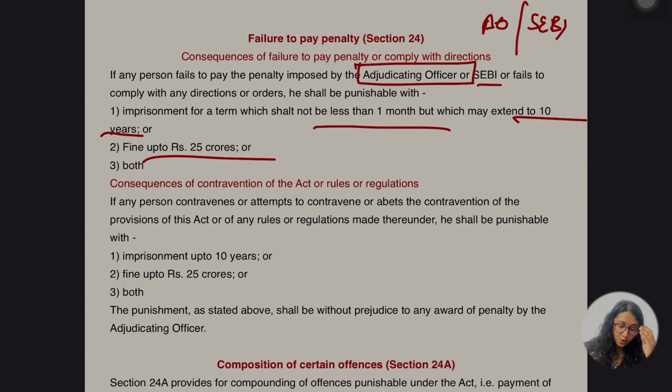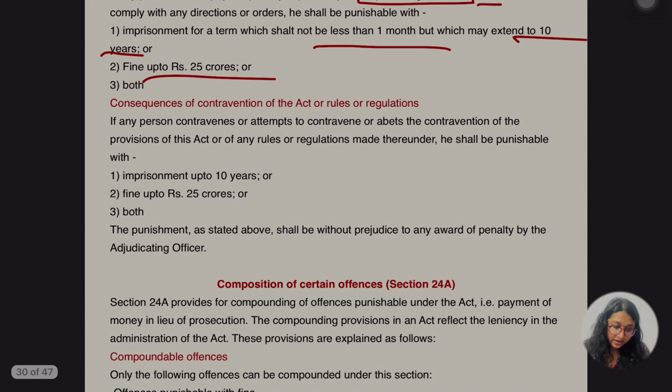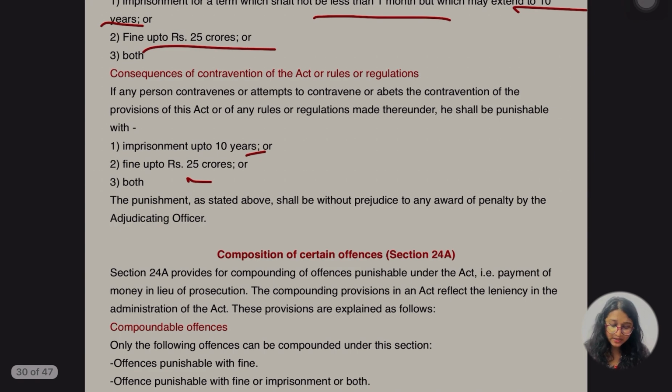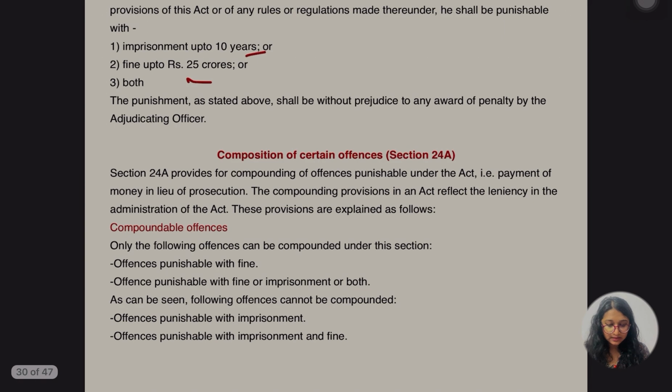Again they are saying, consequences of contravention of act or rules or regulations. If any person contravenes or attempts to contravene or abets the contravention of the provisions of this act or the rules or the regulations made thereunder, he shall be punishable with imprisonment up to 10 years, 25 crore fine or both. The punishment as stated above shall be without prejudice to any award or penalty by the adjudicating authority. Hope this was clear. Let's go for the other section.